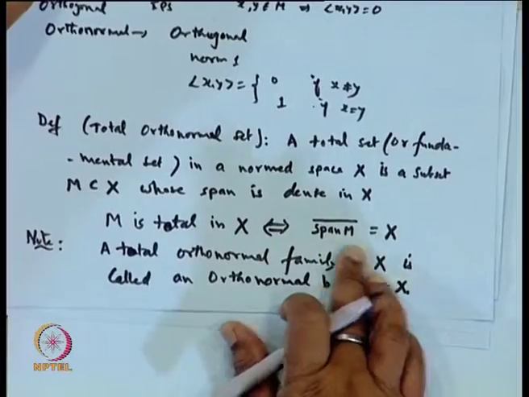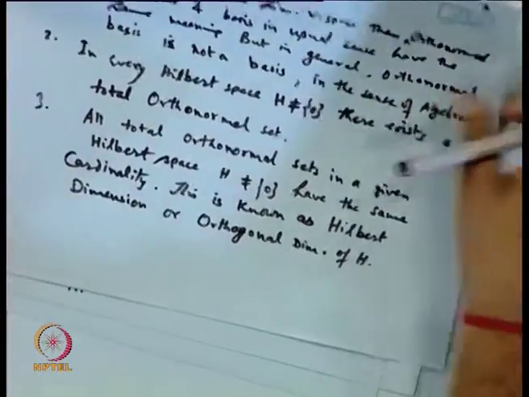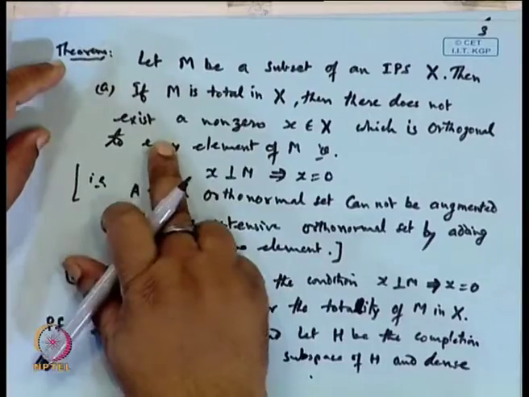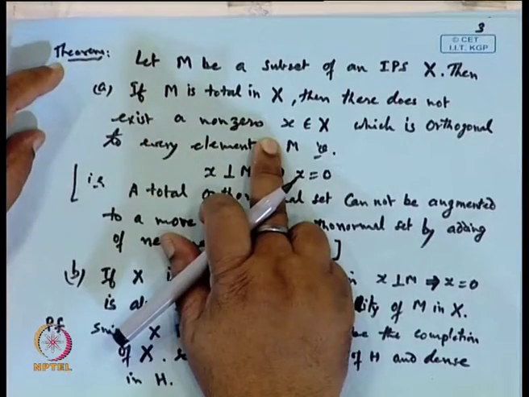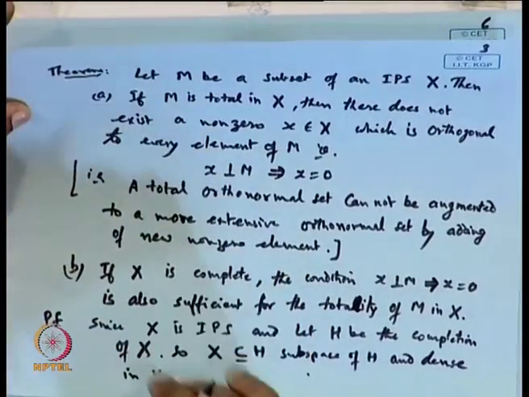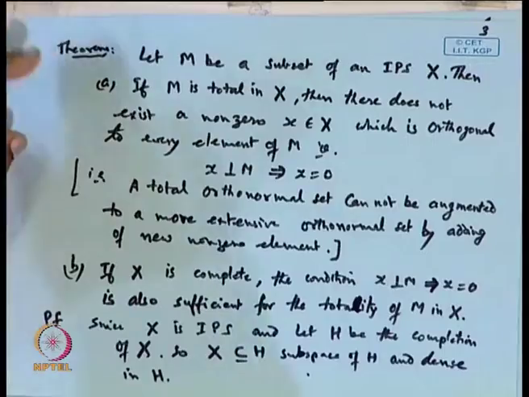Using this, we have proved one result: if M is total in X, then there does not exist a non-zero x which is orthogonal to every element of M. And if X is complete, then this is also a sufficient condition.